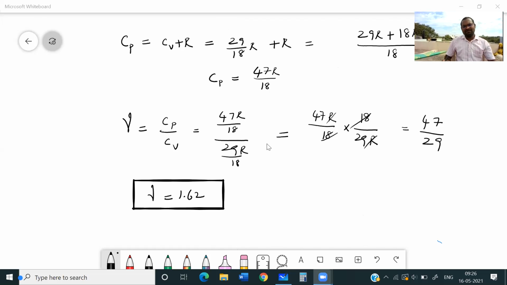See, in this problem, how many formulas are included? For a mixture, how to find CV value, a formula is there. And after that, how to find number of moles, a formula is there. And after that, how to find CV for monatomic gas and diatomic gas also is there.